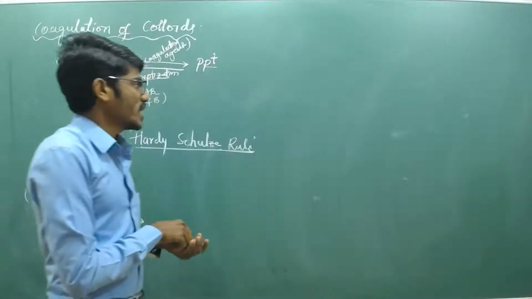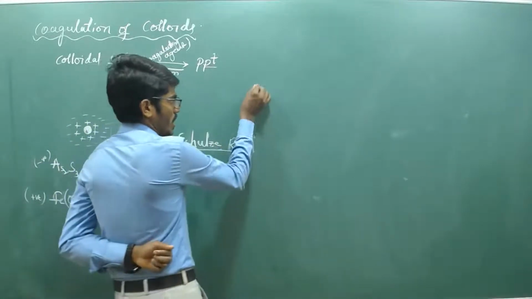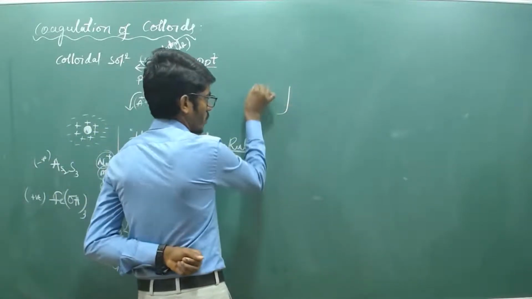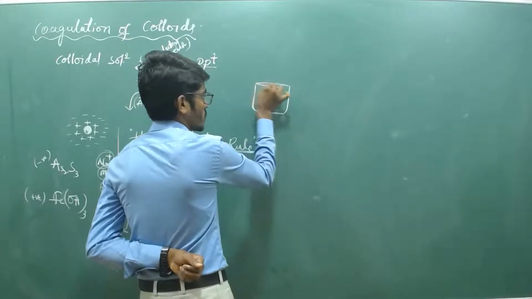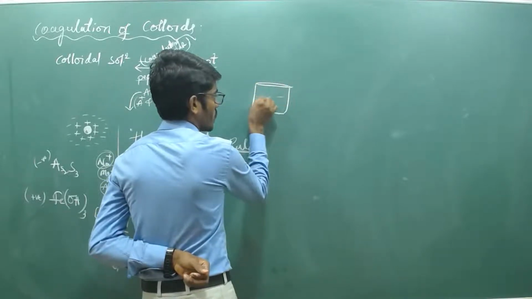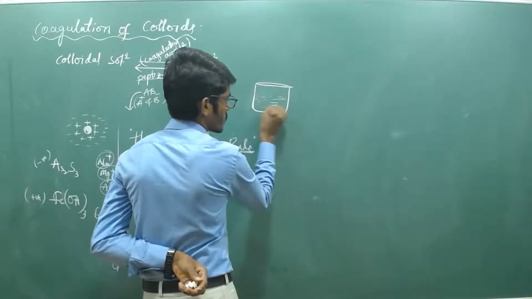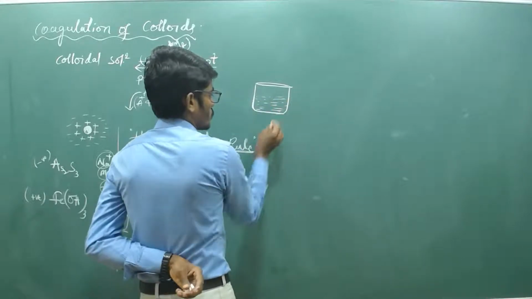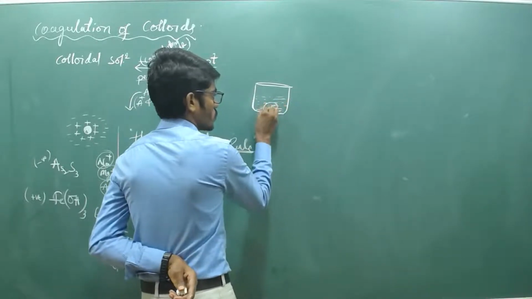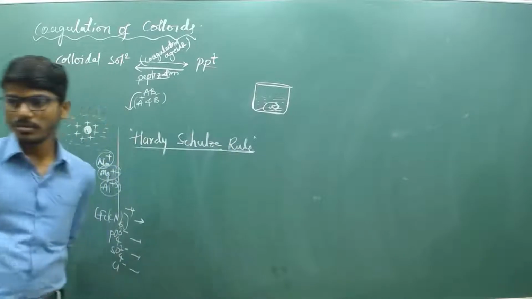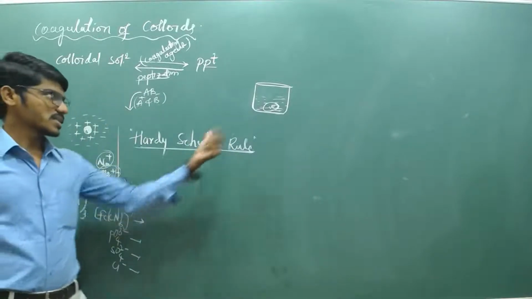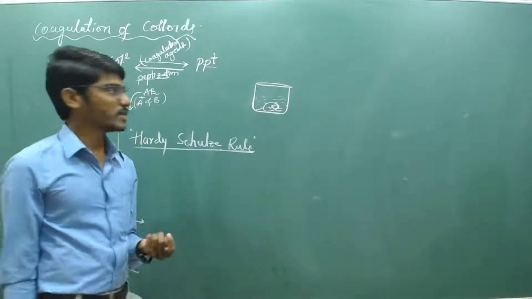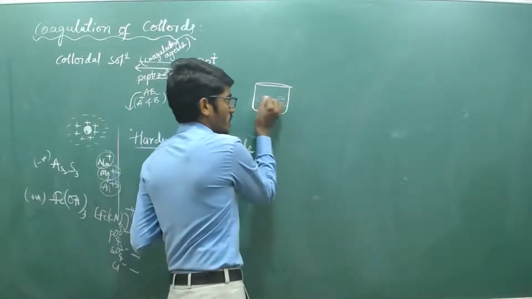Look at this. Suppose I have taken some amount of colloidal solution, let's say a negative sol, arsenic sulfide.